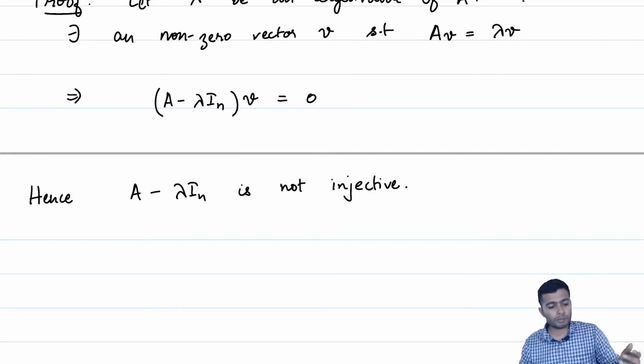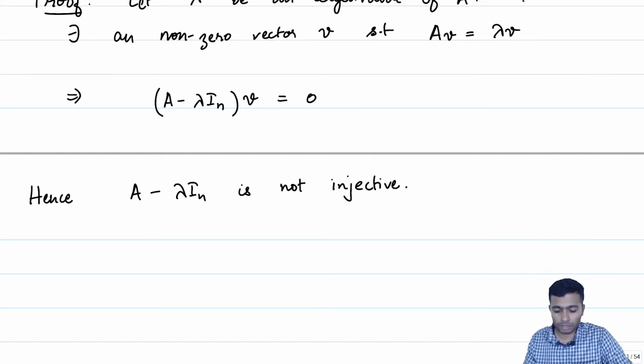But what can we say about linear transformations from a finite dimensional space to itself if it is not injective? We can say that a linear transformation from a finite dimensional space V to itself is injective if and only if it is surjective and hence invertible, right.